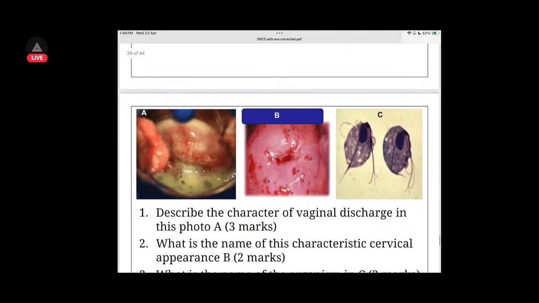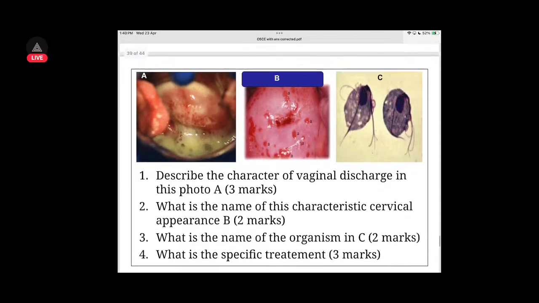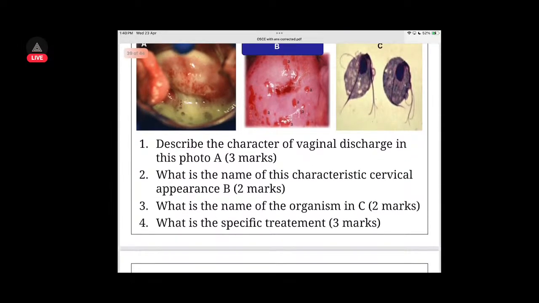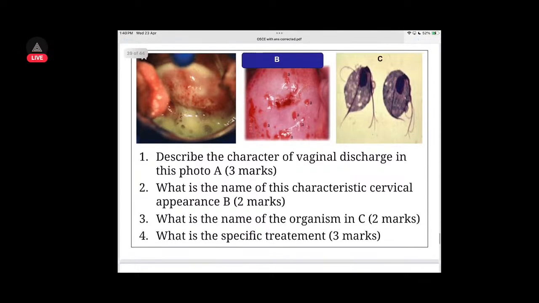Then we have Trichomonas vaginalis, maybe. Rosy appearance, I think so. B is rosy cervical appearance. A is yellowish discharge, white frothy discharge with bubbles.